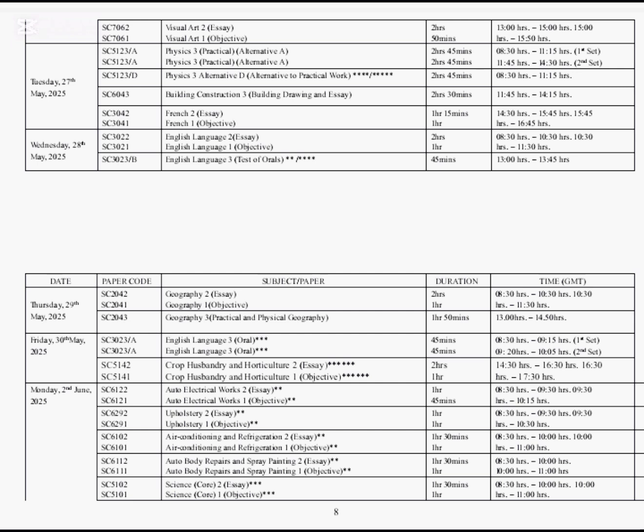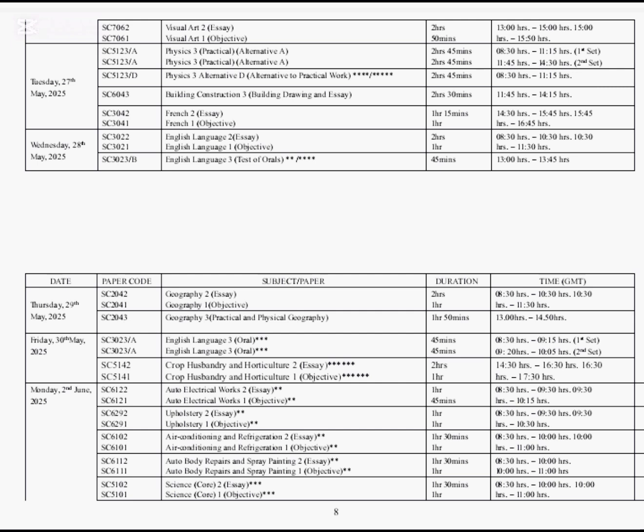Candidates, take note. On Friday, 30th May 2025, we have English language paper 3, that is for oral. This is not for Nigeria, okay? So take note. We have crop husbandry and horticulture, paper 2 and 1. These two will take place on the 30th May 2025. On Monday, being 2nd June 2025, we have auto electrical work, paper 2 and 1.